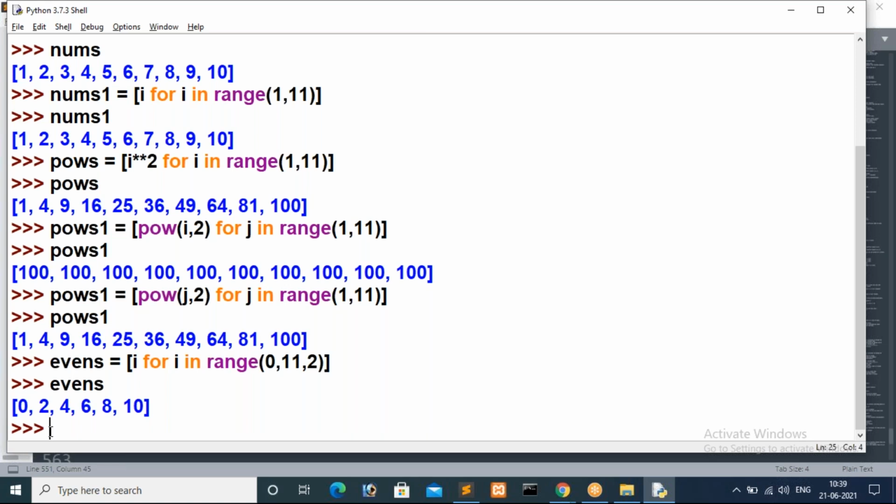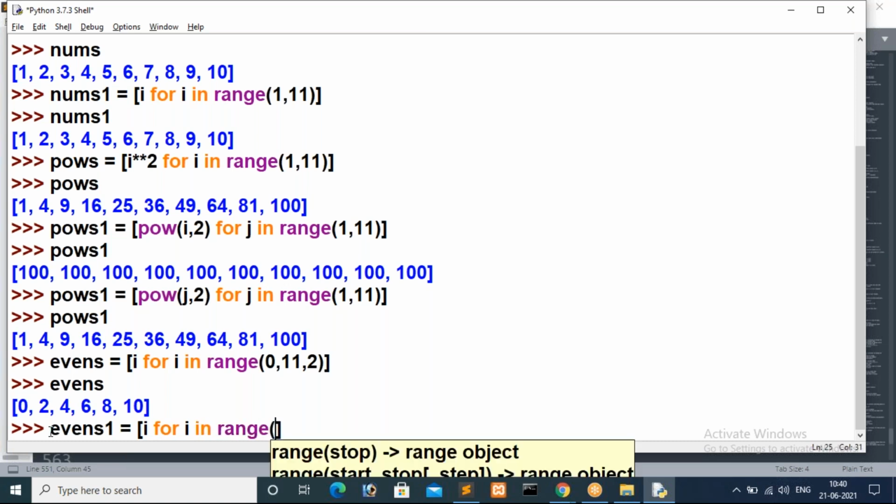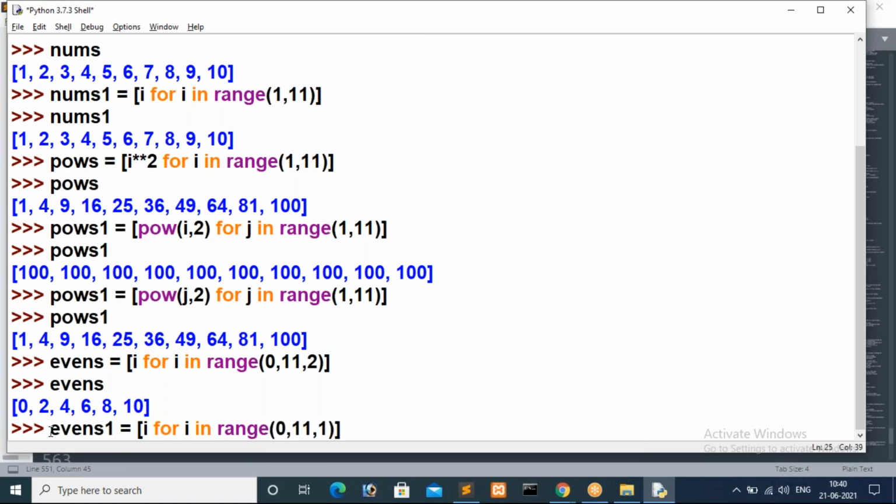Navina, you just check it once. Radhika, I got one from Radhika. Yes. So first we will go with Navina. So she said something. Evens one again. Evens one is equal to i for i in range of. So she said initial value is 0, ending value is 11, then increment value is 1. I think already, by default the increment value is 1 there. I think till now I'm saying that by default the increment value is 1.